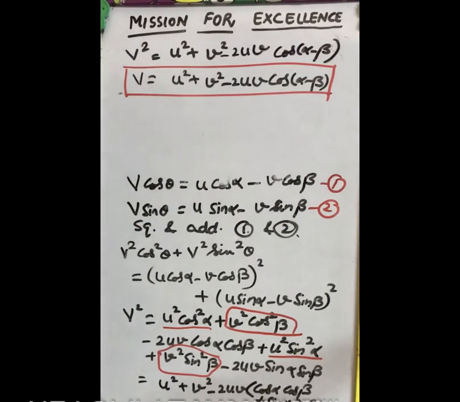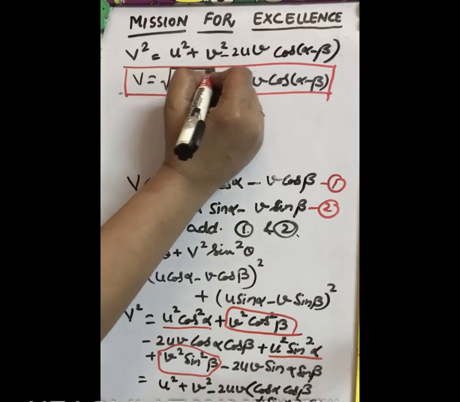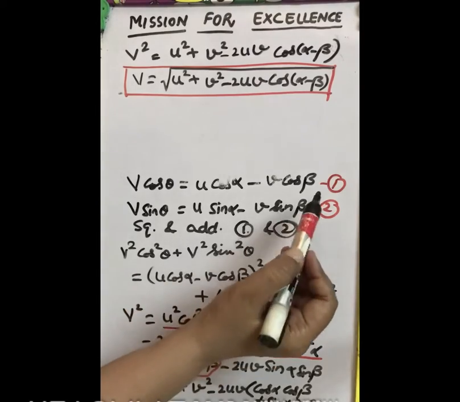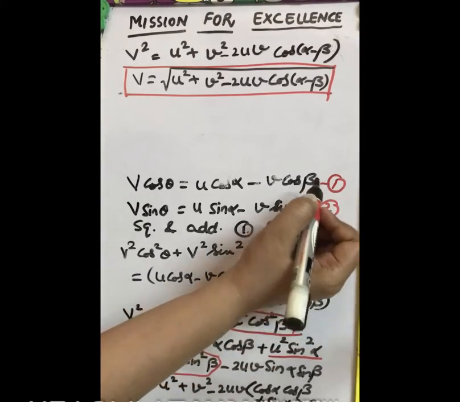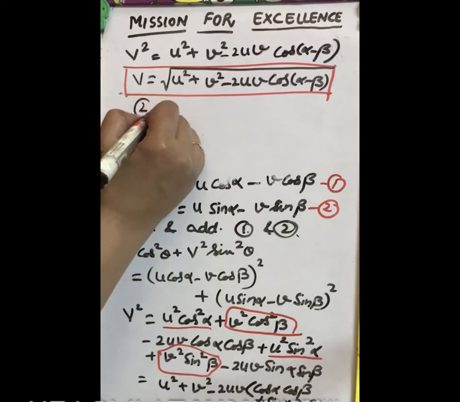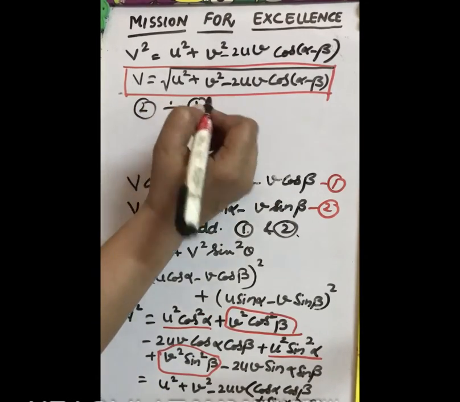We take here under root also. So this is the magnitude of the relative velocity. Now let us divide equation number 2 by equation number 1 to get the direction.